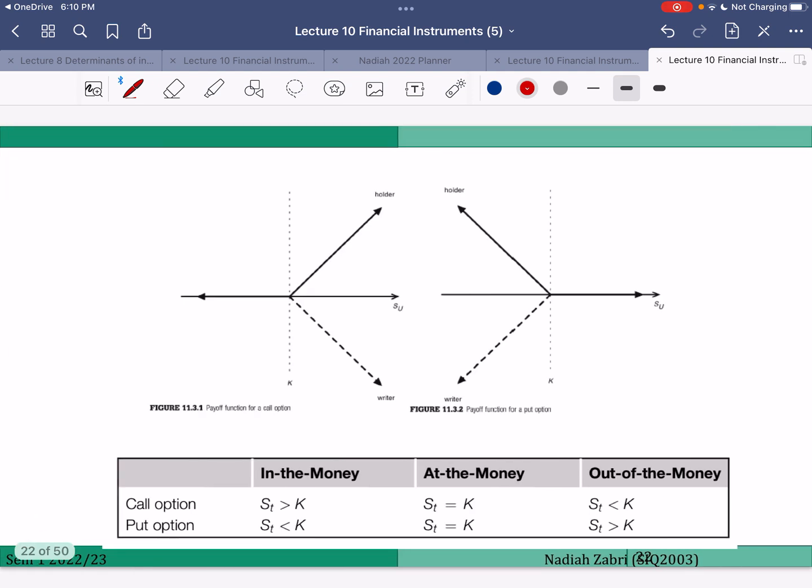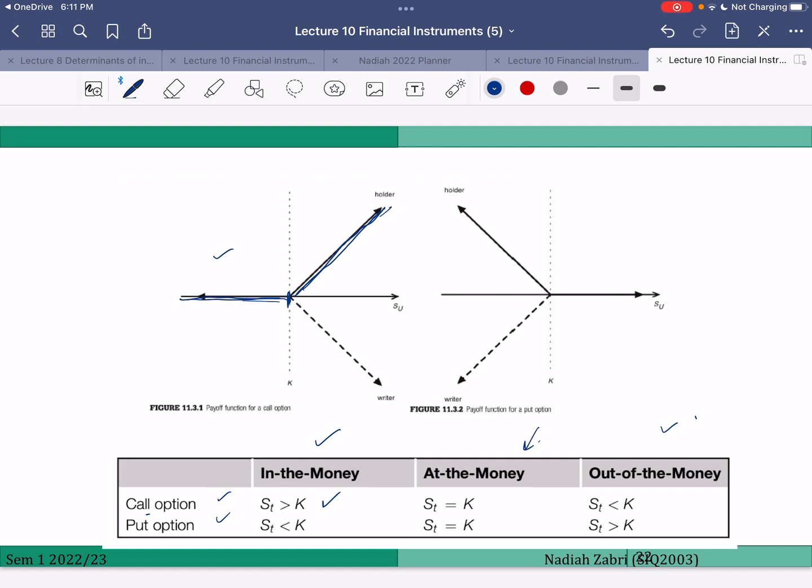Okay. So now let's get to know some common terms. When payoff is positive, the position is said to be in the money. Okay. If the payoff is 0, it is said to be out of the money. So for example, for a call option, you are in the money when ST is bigger than K. You are out of the money when ST is smaller than K. But when ST is equal to K, you are at the money.